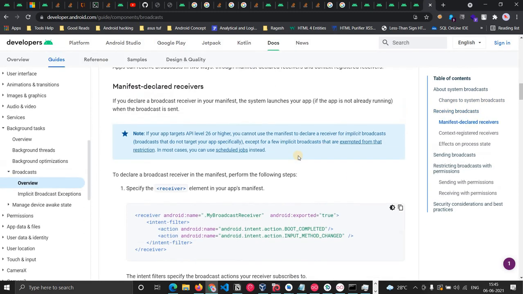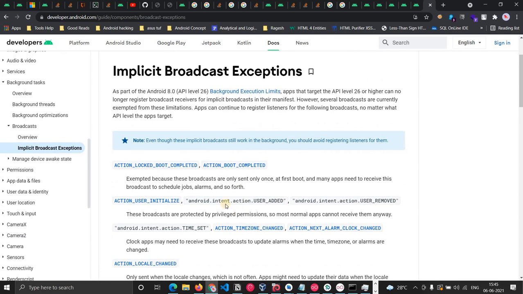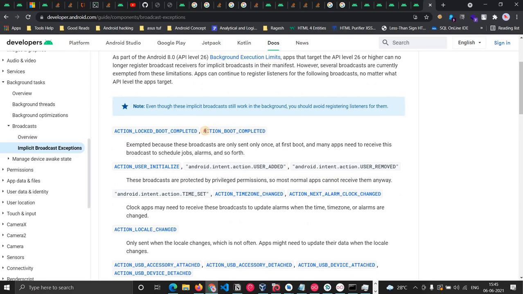As you can see, I'm on developer.android.com. If your target API is 26 or higher, you cannot use the manifest to declare a receiver for implicit broadcasts. There are a few exceptions. If you go here, these are the different broadcasts where you can still define an intent filter, like the boot complete broadcast or the time zone change broadcast. Basically these are system broadcasts.